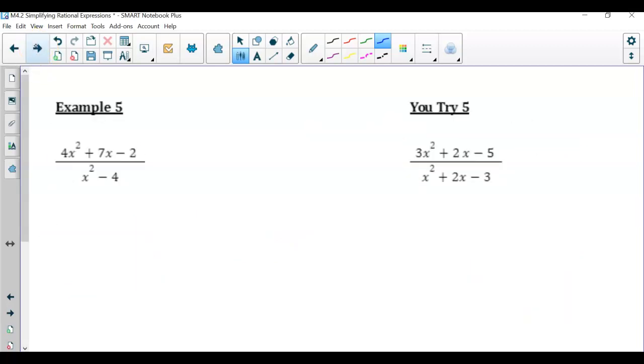So now with our last example here, notice in the numerator, we have a trinomial. So let's go through and factor it. But a is not equal to 1. A is equal to 4. Do we have a GCF? No.